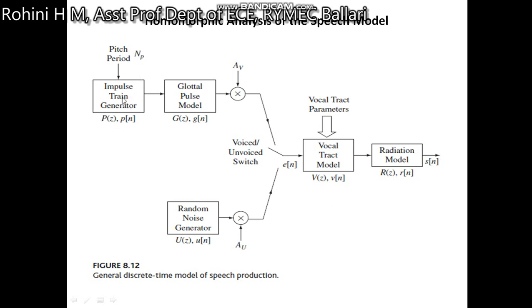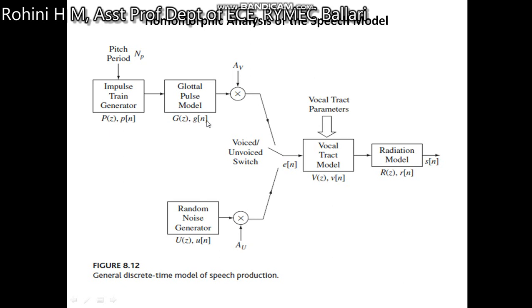Here the impulse train generator has a pitch period NP, which is given as p[n], and its corresponding z transformation is P(z). This is the general speech model that we discussed in module 1, and the same thing is taken here for homomorphic analysis of speech production. Everything is the same, and the representation in the z domain is also given here.